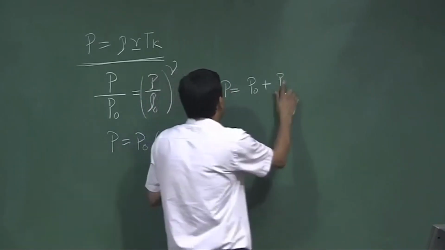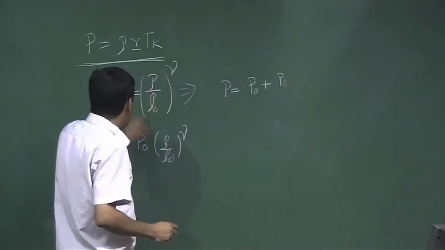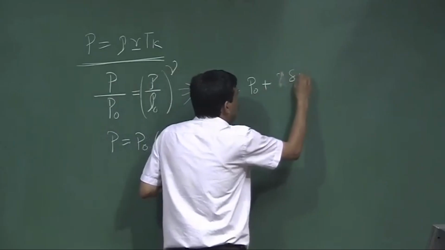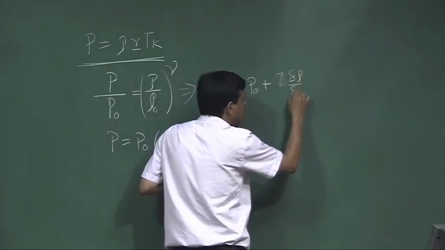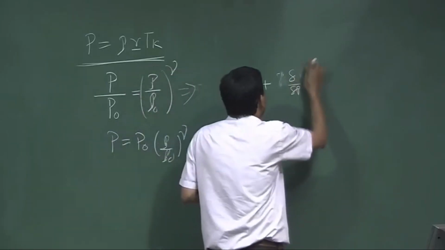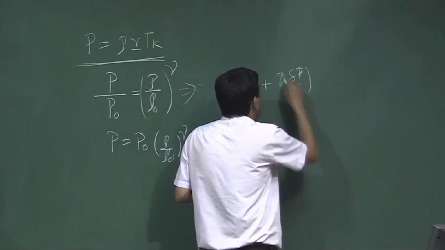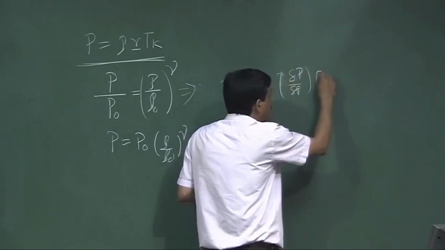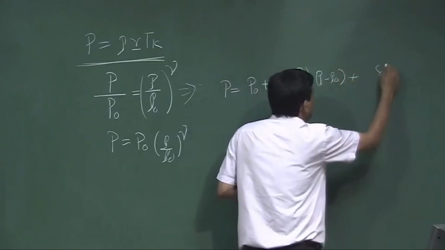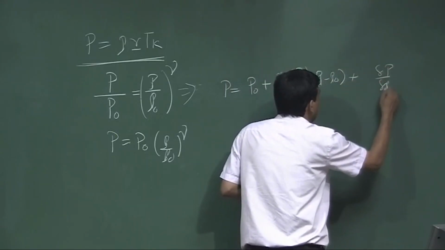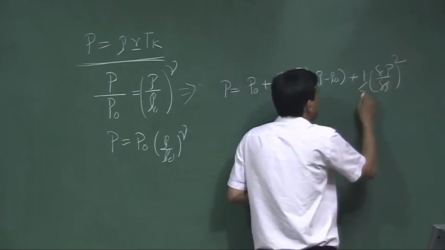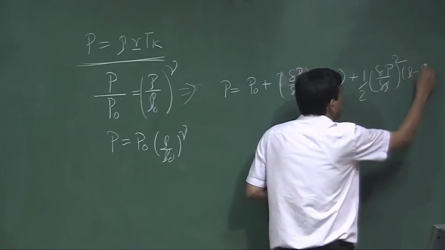P 0 plus del P by del rho into rho minus rho 0, plus the second order term, del P by del rho squared into half of this into rho minus rho 0 whole squared.